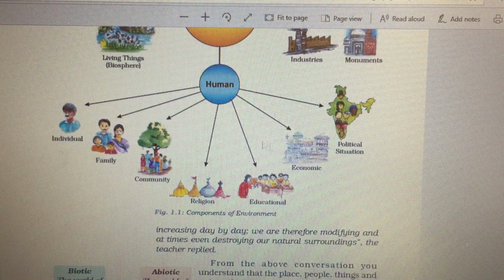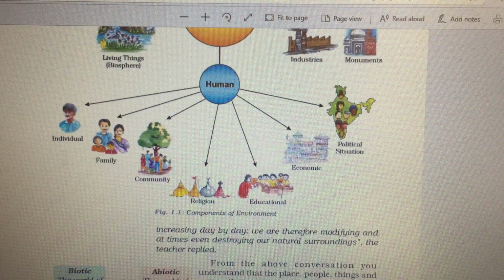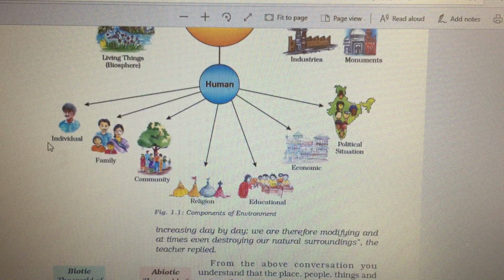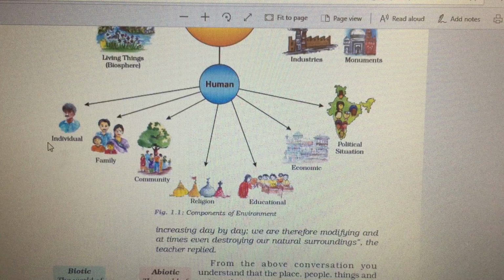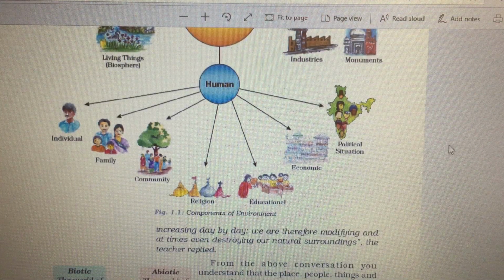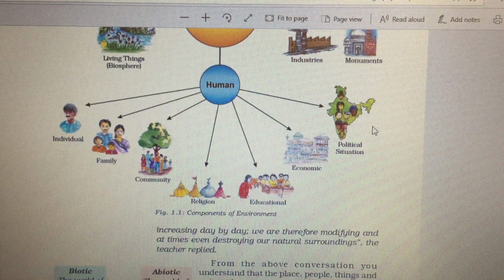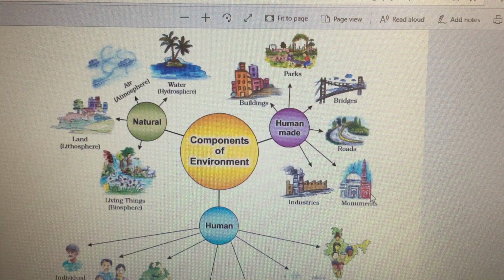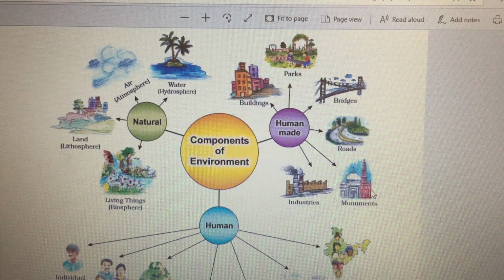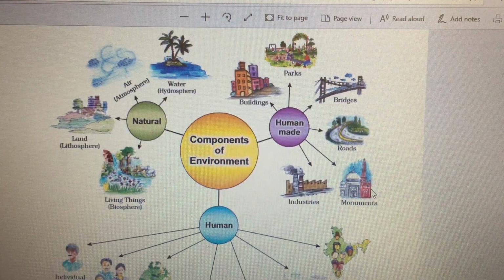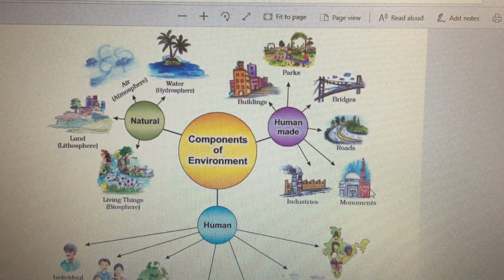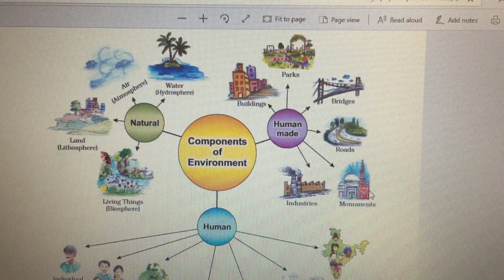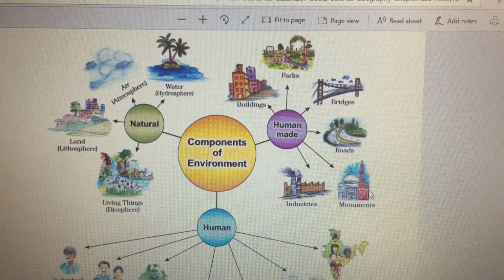Now let's move on to the next, which is the human environment. In this human environment, an individual, a family, community, social gathering, school, country, religion, all these are part of the human environment, right? It's the environment in which humans live, whereas bridges and roads are made by humans. So I hope you understand the difference between human and human-made. Human environment is the one in which human beings live and exist, and human-made is what humans make for their existence, to make their life simpler. They make a few things. That is human-made.